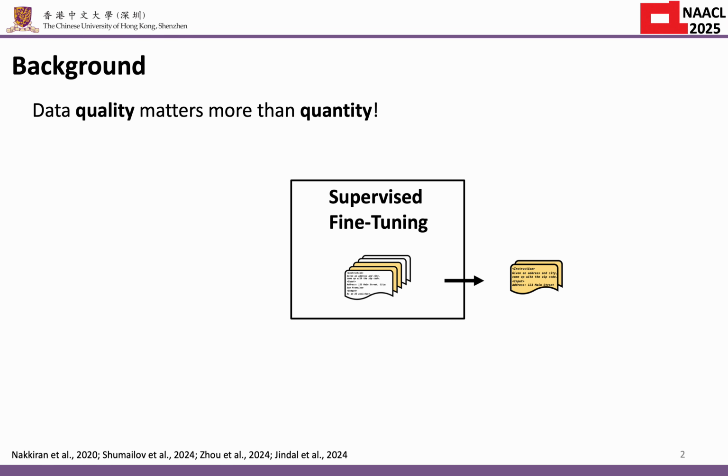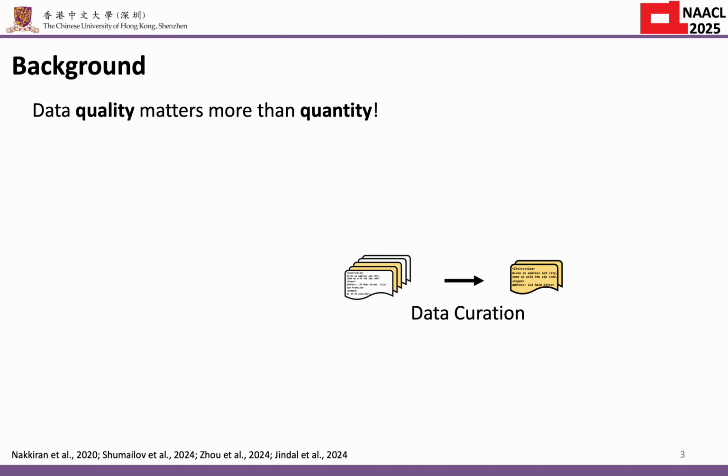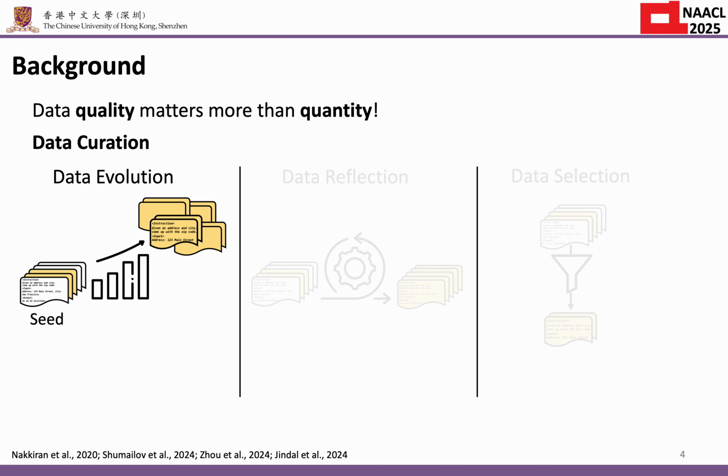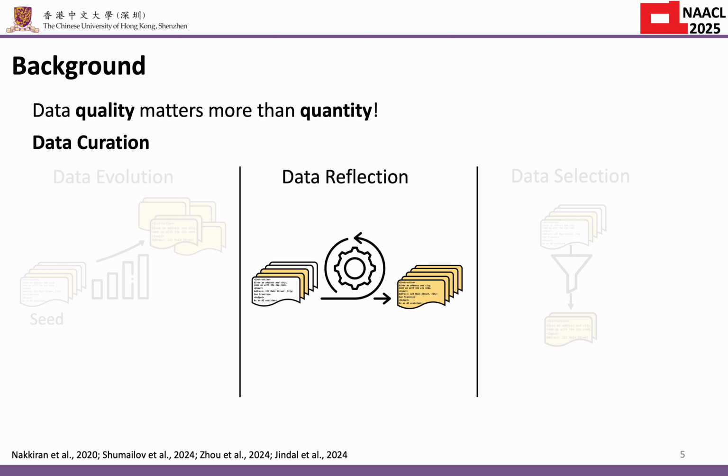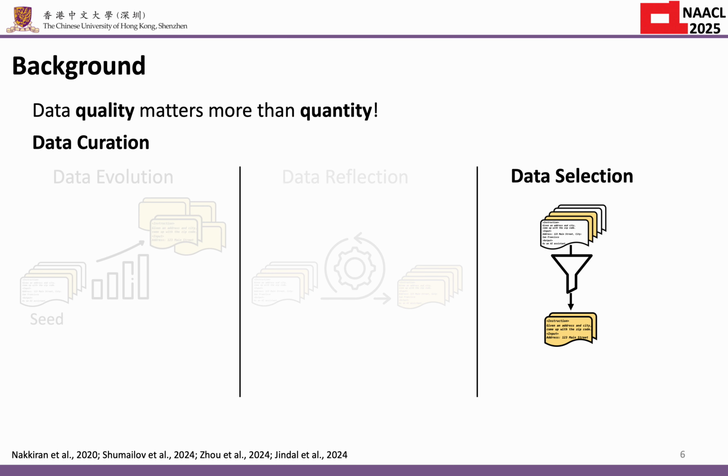Recent research highlights that data quality matters more than quantity for effective fine-tuning. And therefore, many data curation techniques have been proposed. For example, data evolution improves data quality by prompting a LLM to generate higher quality samples from a small set of seeds. And then data reflection typically performs iterative refinement on the given dataset to improve data quality. And finally, our focus today, data selection.